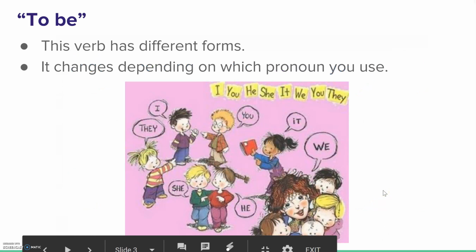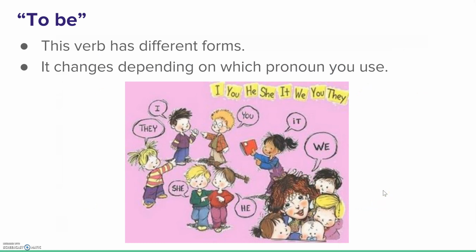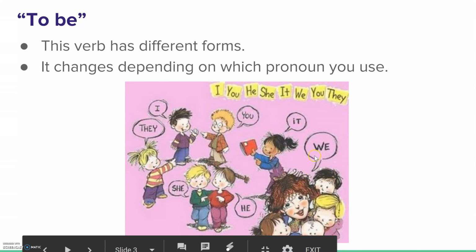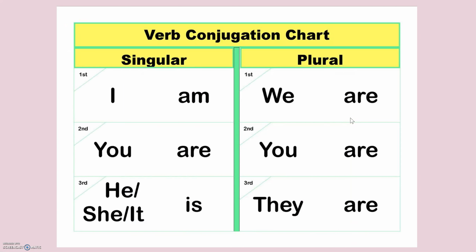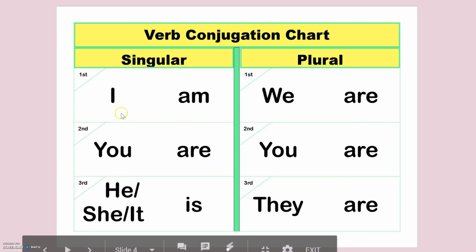Now, the verb to be has many different forms, and we change which word we use depending on which pronoun we use. And again, here are the very common pronouns that we'll use. I, you, he, she, it, we, you again, and they. So here is how the pronouns work with the verb to be.